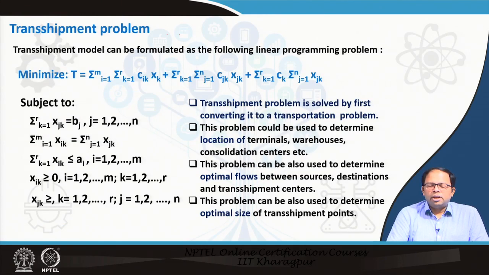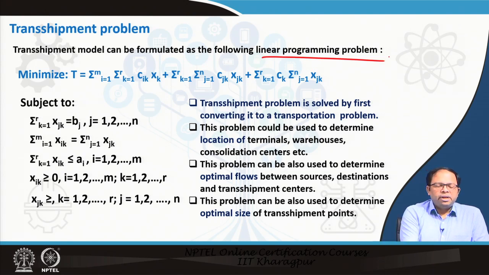So this could be formulated as the following linear programming problem, where we minimize T, the total cost, where we have Cik into Xik, and then Cjk into Xjk, and we also have Ck into Xk.